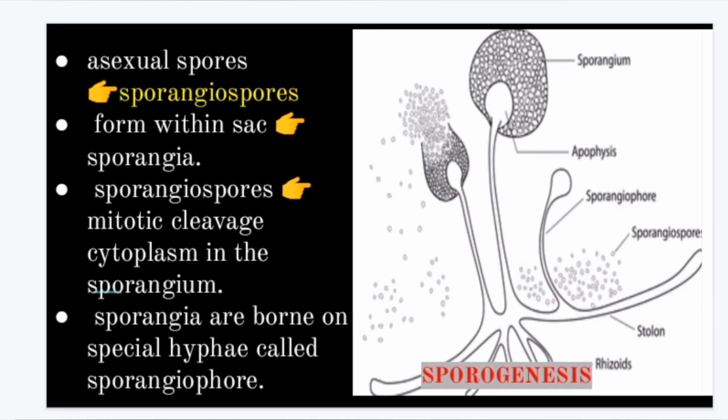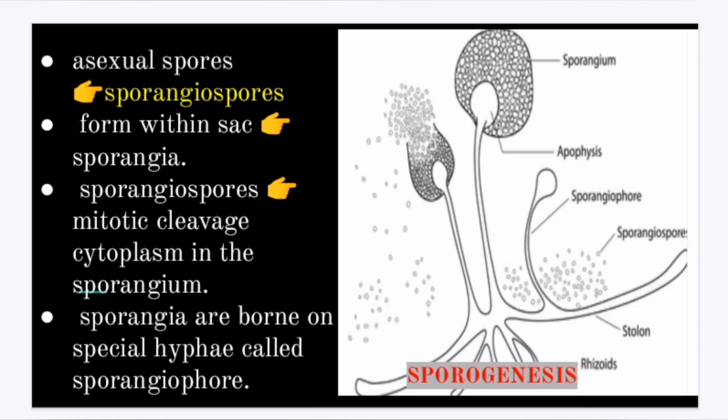The asexual spores of the zygomycetes are known as sporangiospores, formed within a sac-like structure called the sporangium, resulting from mitotic division of the cytoplasm in the sporangium. You can see the picture here.